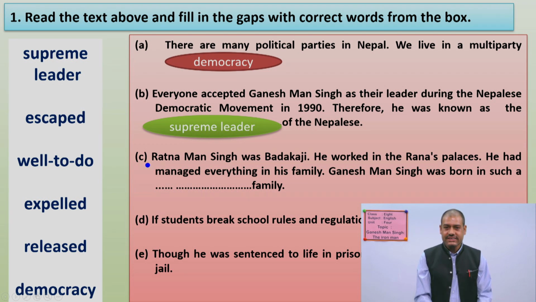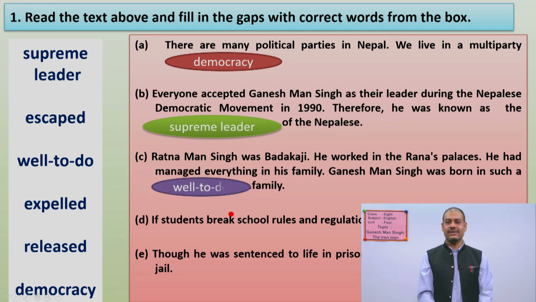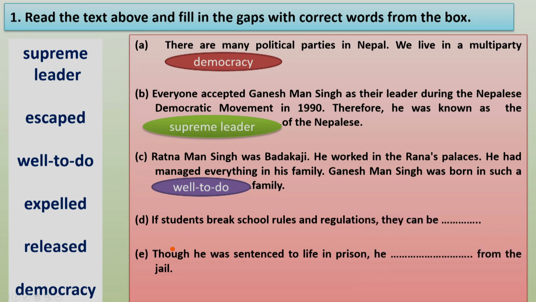All right. Now number C, Ratna Man Singh was Bada Kazi. He worked in the Rana's palaces. He had managed everything in his family. Ganesh Man Singh was born in such a family. What can be the correct answer? Think and tell me. Oh yes, now check. It is well-to-do family. All right. Now number D, if students break school rules and regulations, they can be, very good, now check, expelled. All right. Now number E again. Though he was sentenced to life in prison, he from the jail. Its correct answer now is definitely escaped from the jail.